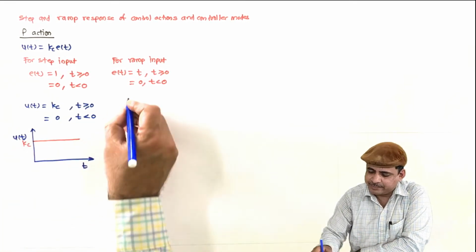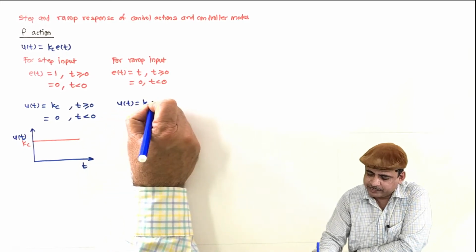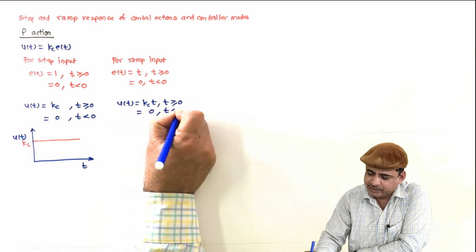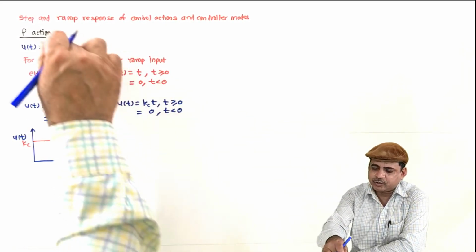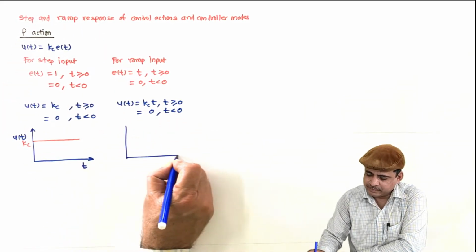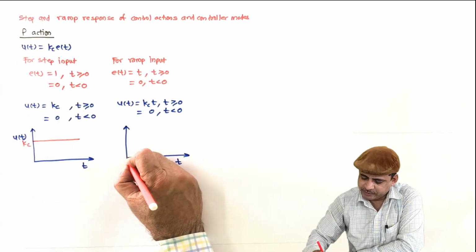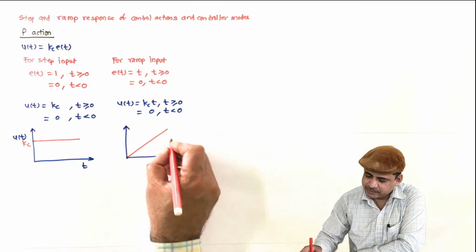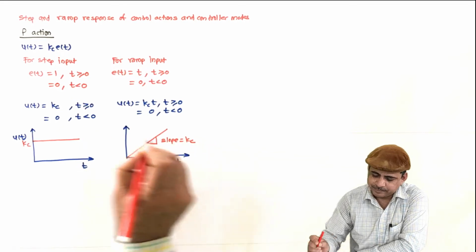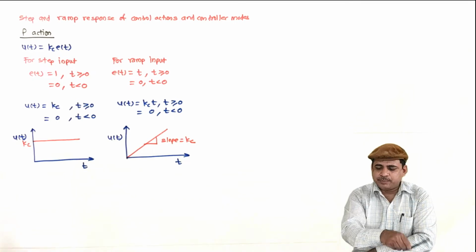And similarly for ramp, U of t will be Kc into t for t greater than or equal to 0, and it will be 0 for t less than 0. We are just replacing E of t here, and hence the response will be Kc into t, so it will be like this, with slope equal to Kc. This is U of t. So this was about the P action.